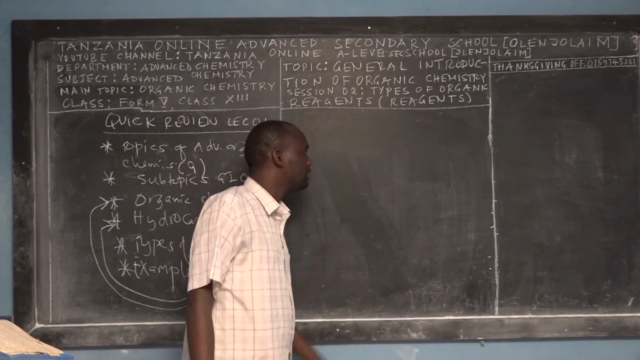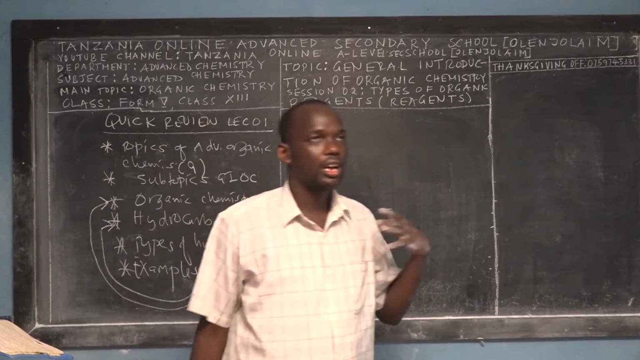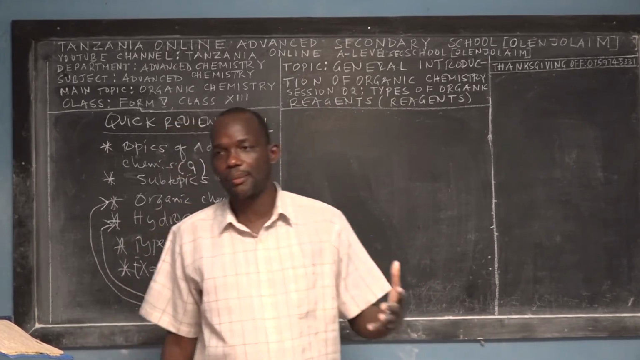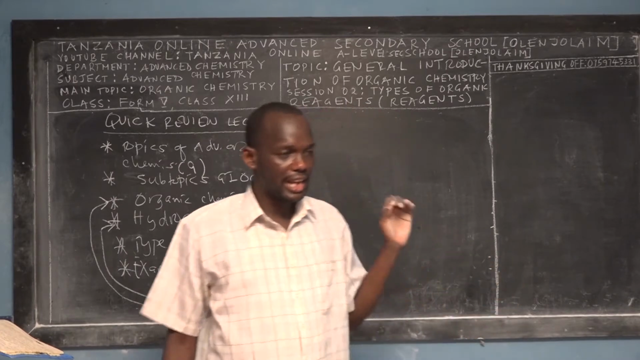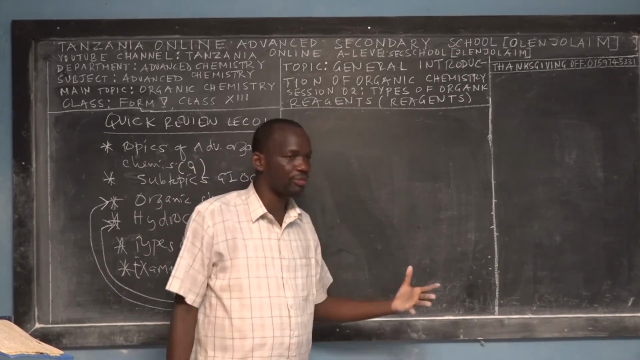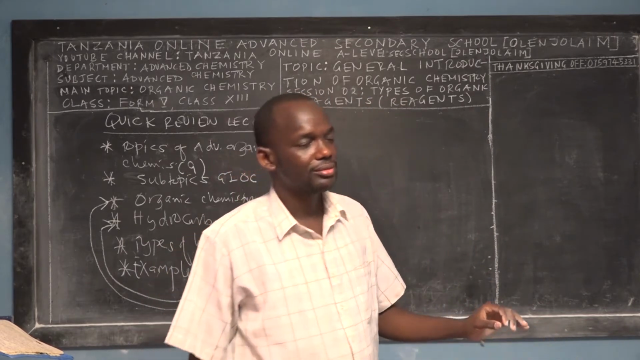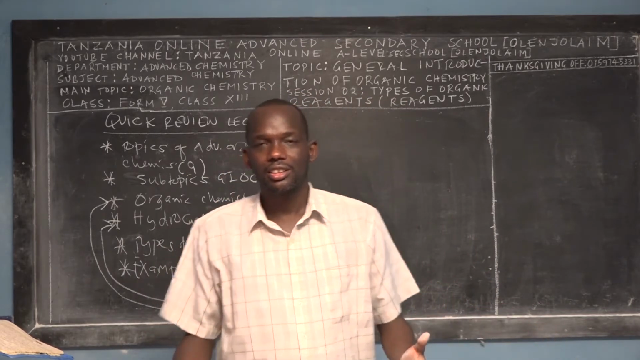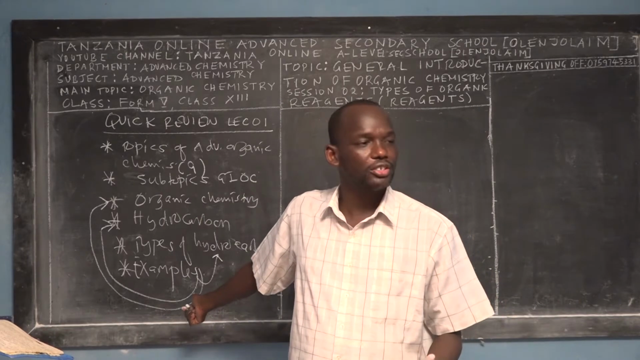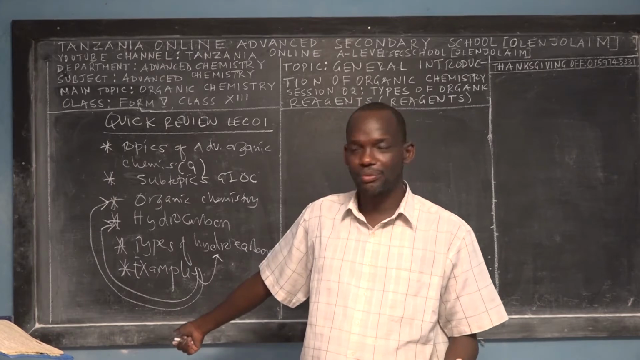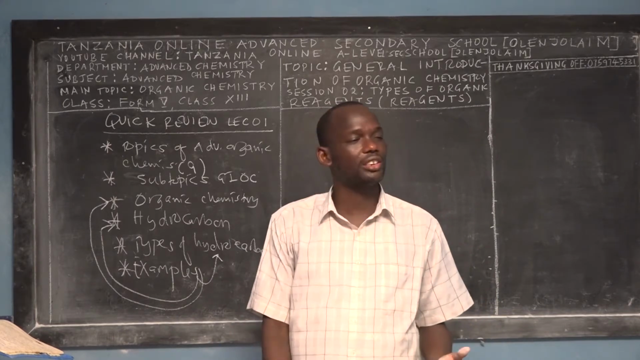Then the second question I asked you was to mention 10 examples of aromatic hydrocarbons. And now the last two questions: explain briefly about cyclic hydrocarbons. Did you do it? Please submit the homework in the comment section. I'm waiting. At this moment, no student has submitted in the comment section.